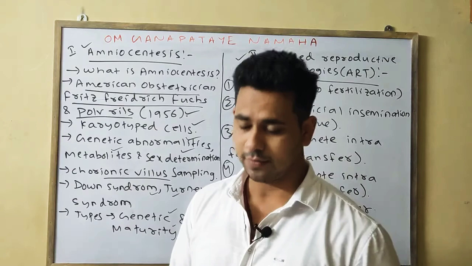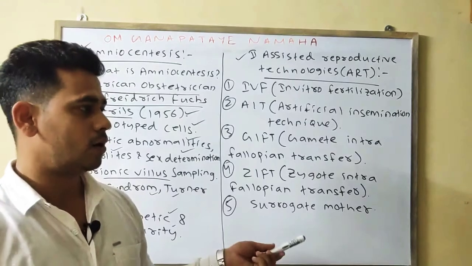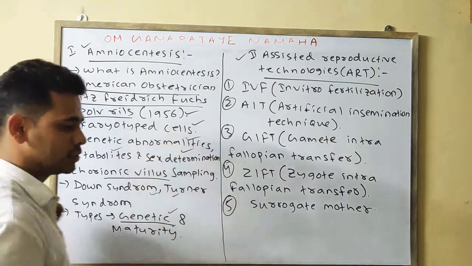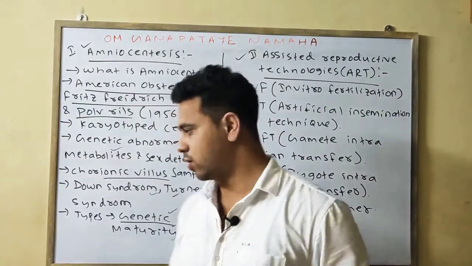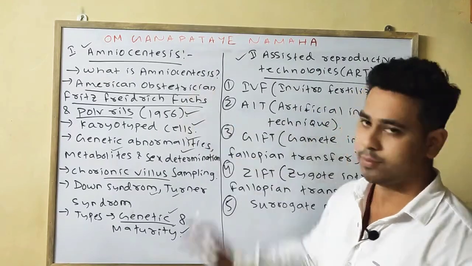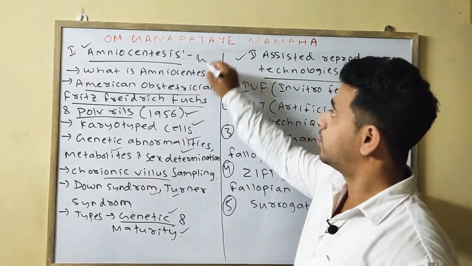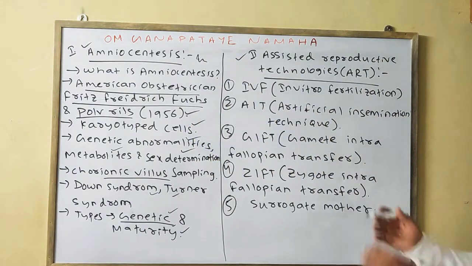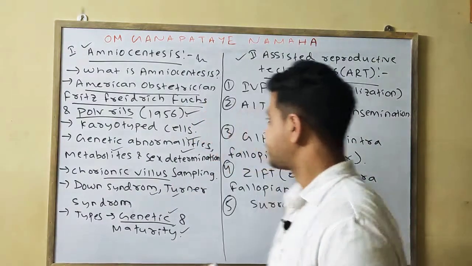Genetic is done if we find genetic abnormalities in the family history, and for premature delivery we can go for maturity amniocentesis. So this is important for the 3.5 marks, as part of the long question.